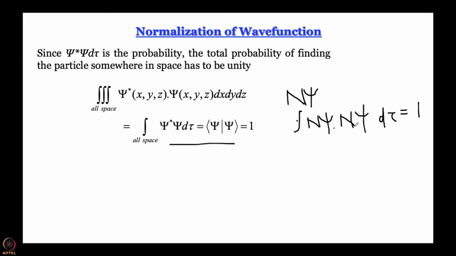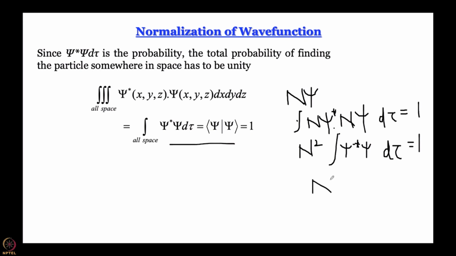Now n is constant, well I should write star here. I can take n outside the integral, so I can write n square integral psi star psi d tau equal to 1. What is n then?